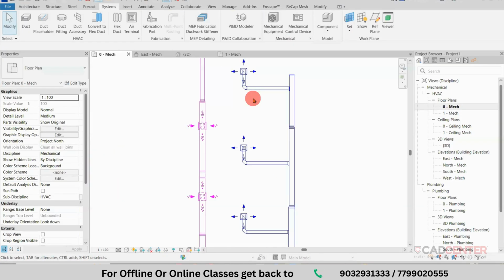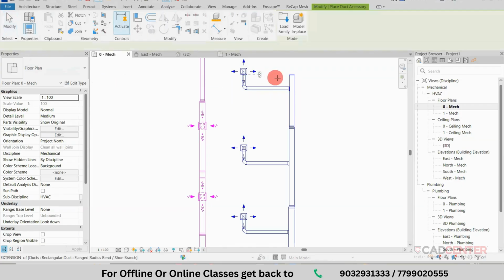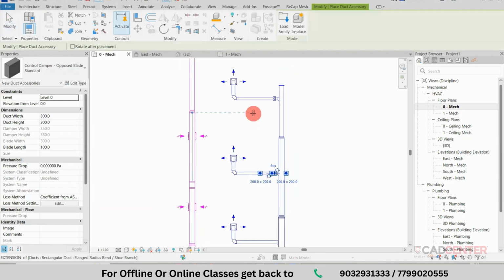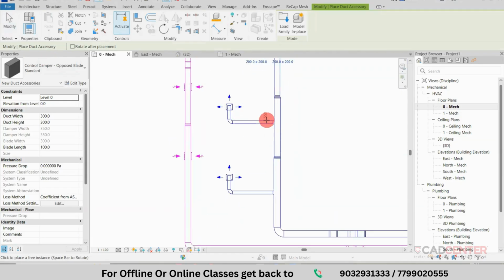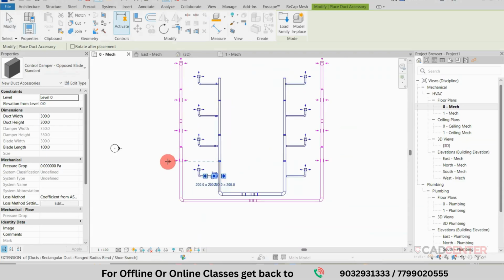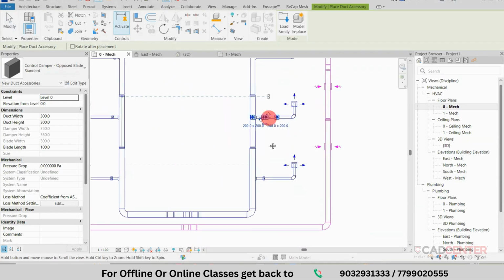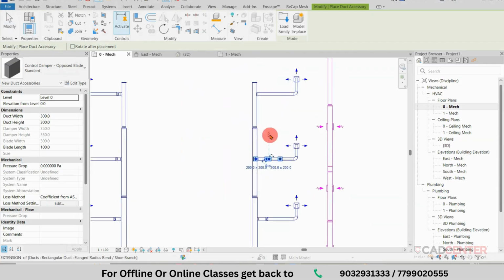Okay. Dampers. So go to the dampers, go to the duct accessories. So you can place on the screen. So pick this point. I'm placing dampers to all the supply parts.